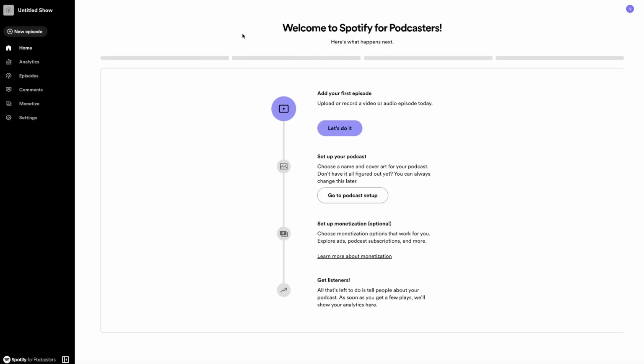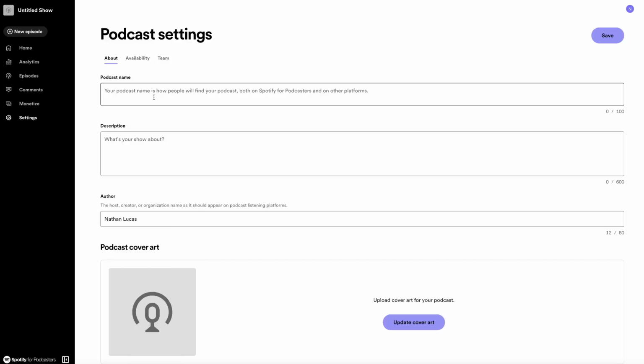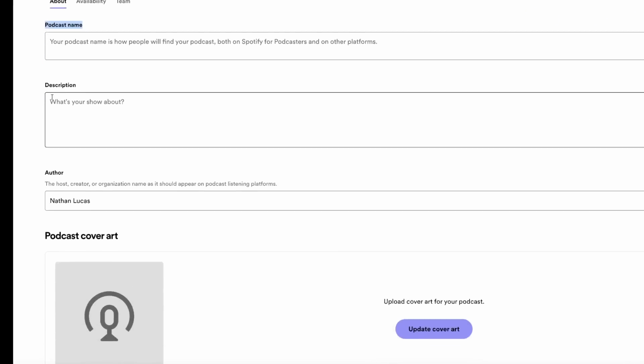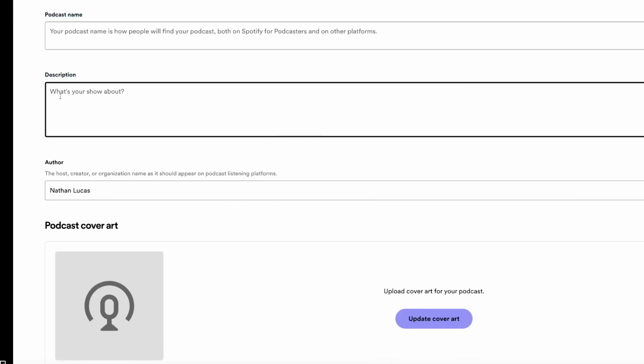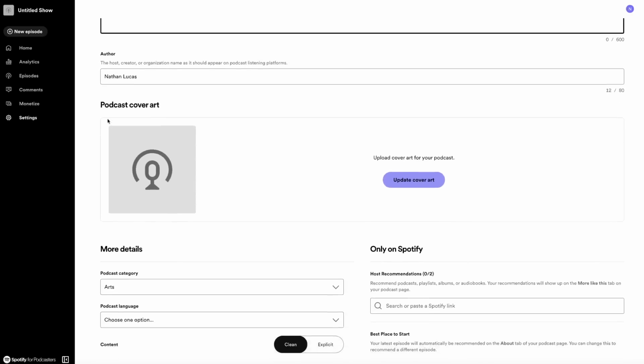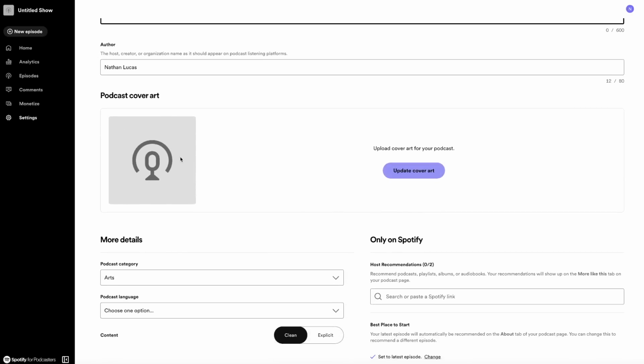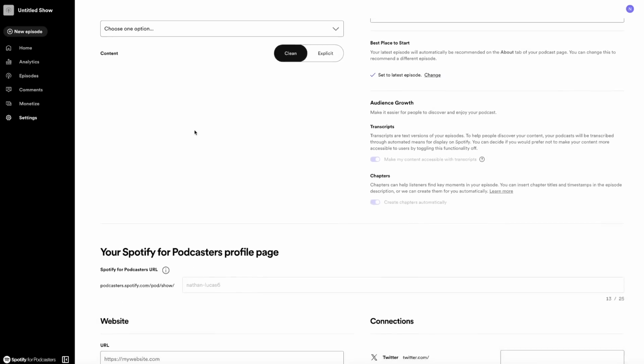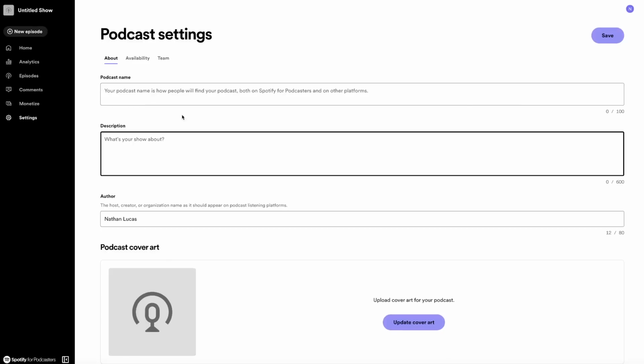So the first thing you want to do is head over to Spotify for Podcasters and create an account. Then over here under settings, this is where you can initially set up your podcast. In the settings, you can put your podcast name and your description, and in your description, this is where you can put your website. You can do the author, and you can do the cover art right here, which I'll show you how to create in just a minute. All of this is right here for you to get your podcast set up.